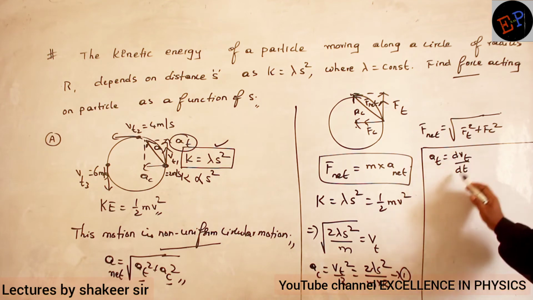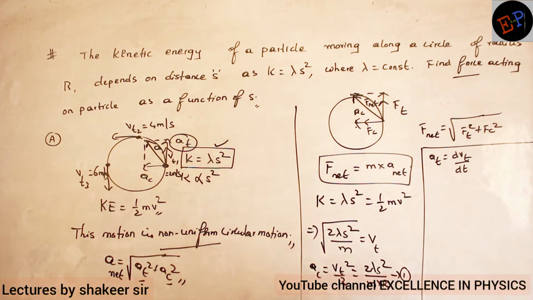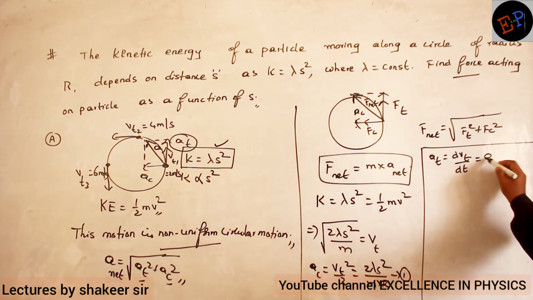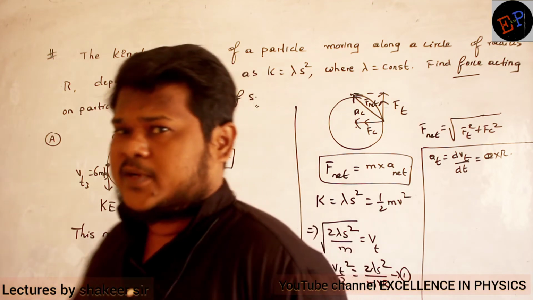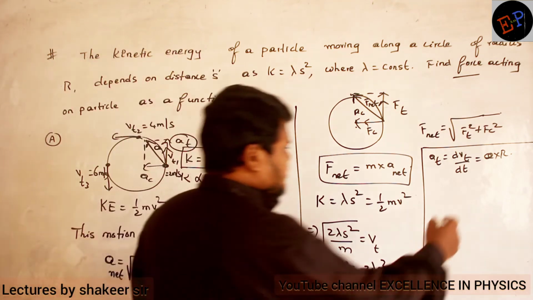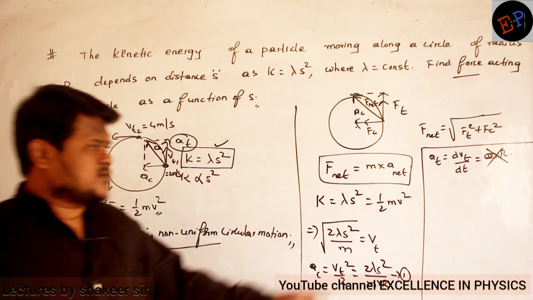Okay? So differentiation of tangential speed is nothing but tangential acceleration. So one more equation is also there: a tangential is equal to alpha into r. Yesterday we studied this, but this equation is not suitable here because I don't know the alpha value. So I will use this relation.